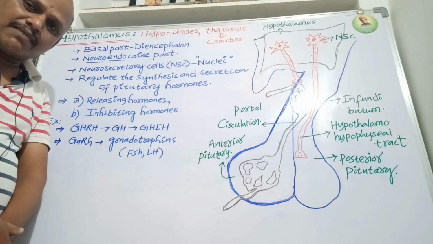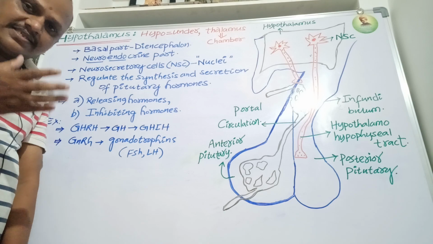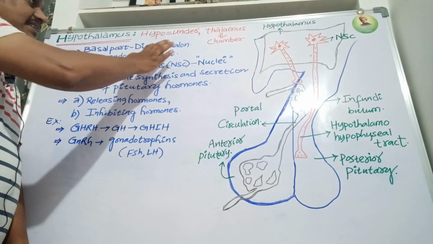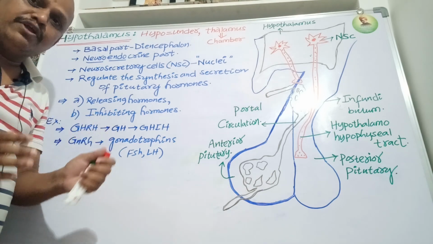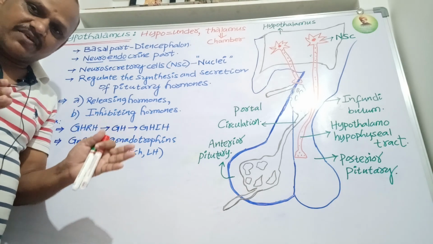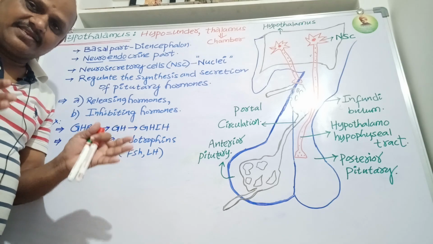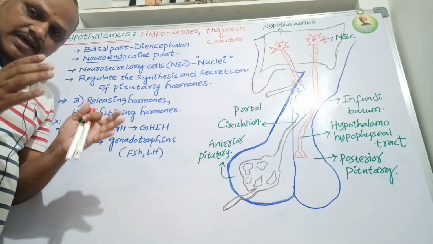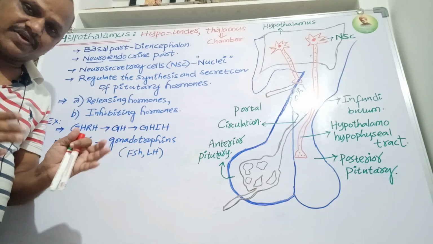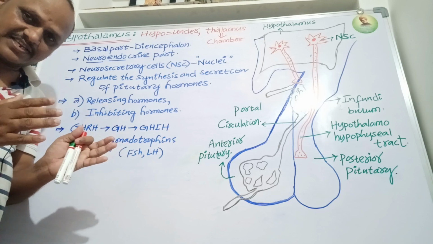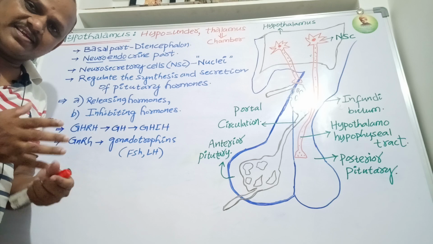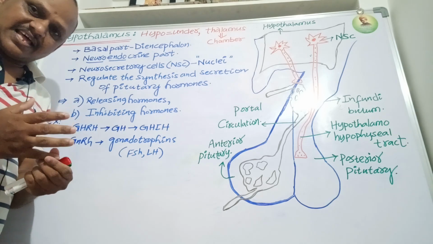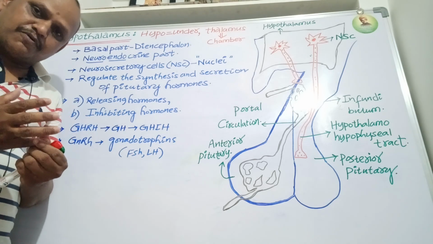The hypothalamus is located at the base of the diencephalon, below the thalamus. The forebrain is divided into cerebrum and diencephalon. The cerebrum is the largest portion of the brain, and the diencephalon is again divided into epithalamus, thalamus, and hypothalamus.